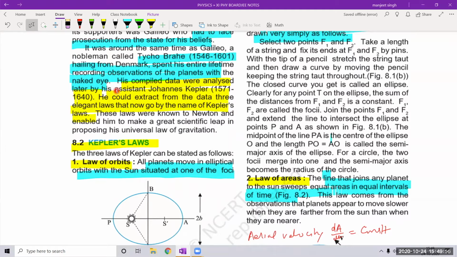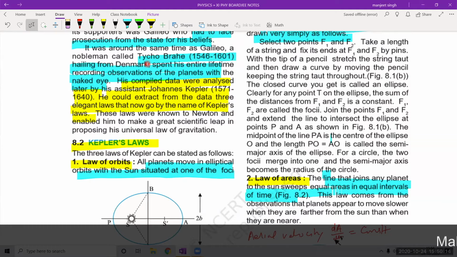At the same time as Galileo, there was a scientist known as Tycho Brahe. This Tycho Brahe, hailing from Denmark, spent his entire lifetime recording observations of the planets with the naked eye because at that time the telescope was not invented.